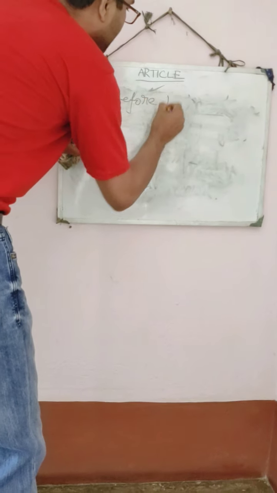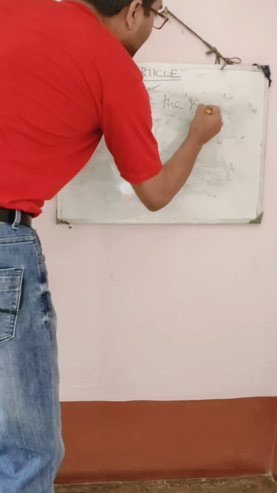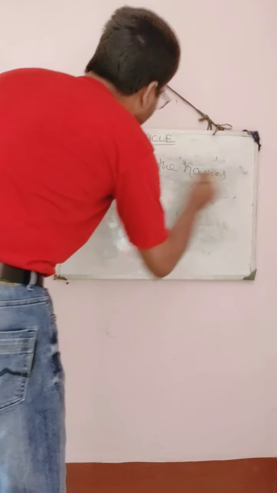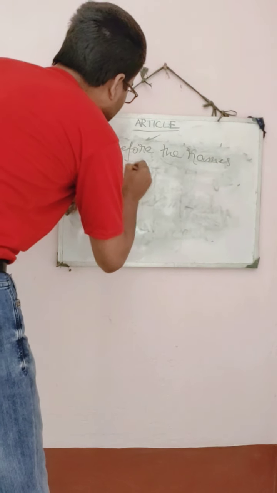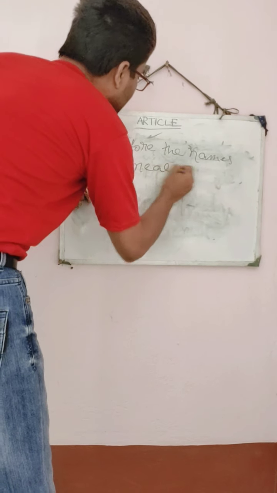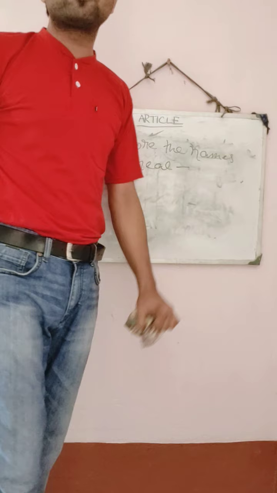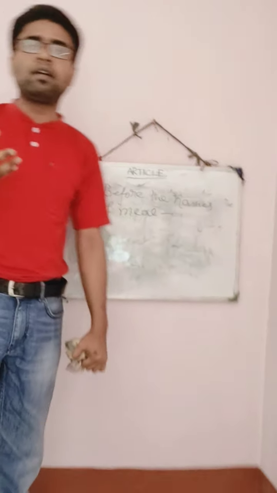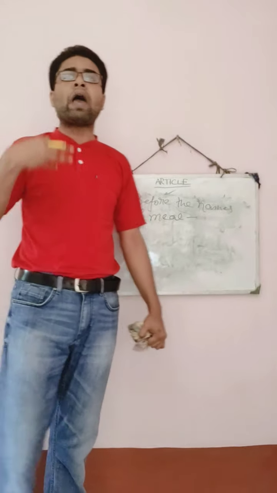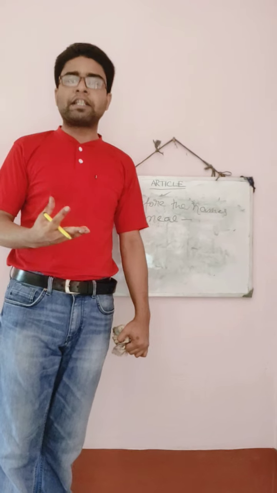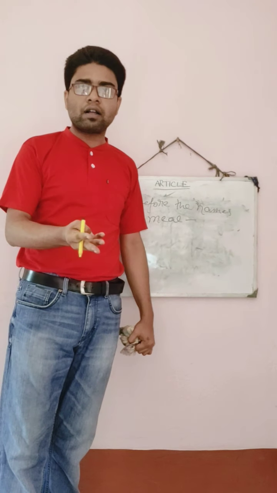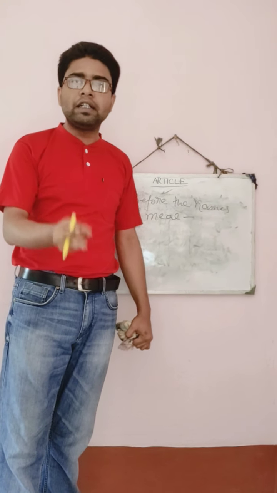Before the names of meals, the article is not used. Okay? Before the names of meals, you know there are different kinds of meals you have to satisfy your hunger: breakfast, lunch, dinner.